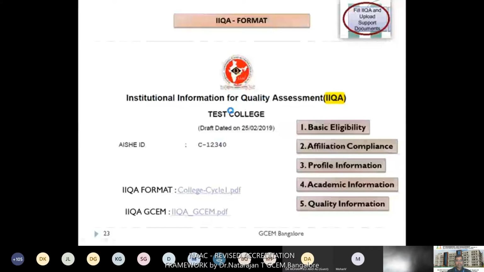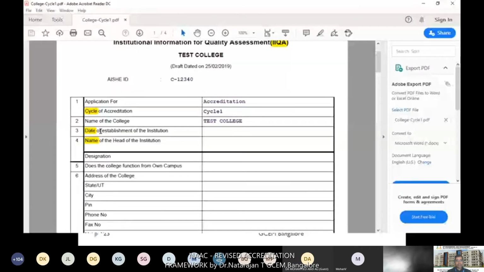The very first thing is the eligibility of the institution, based on your establishment date. You can see the establishment of the institution here. Then they will ask for basic information about your college: the address of the college and alternate faculty contact details.